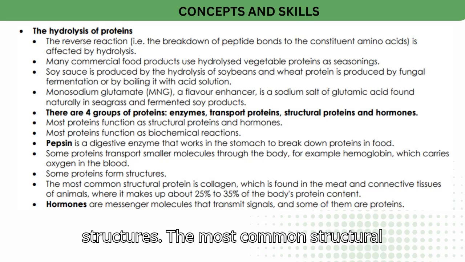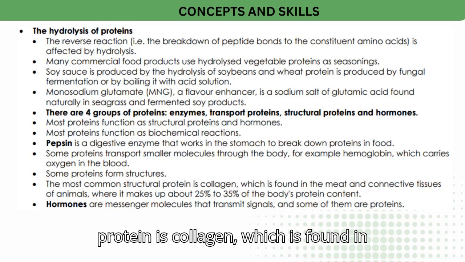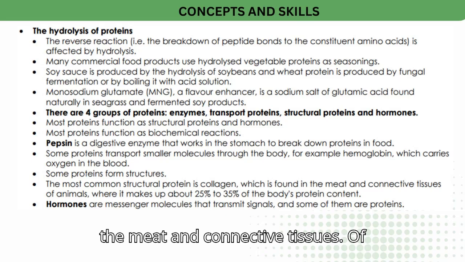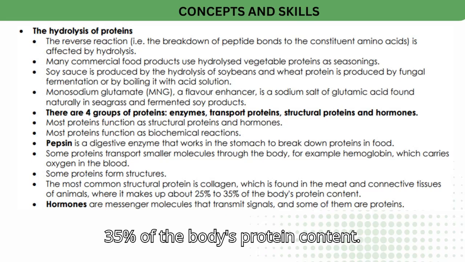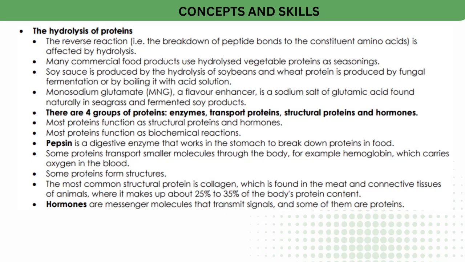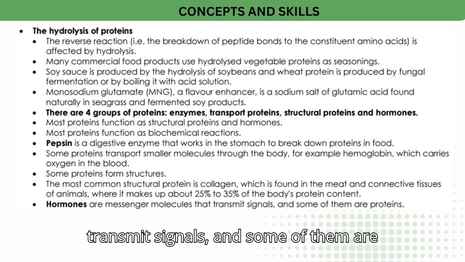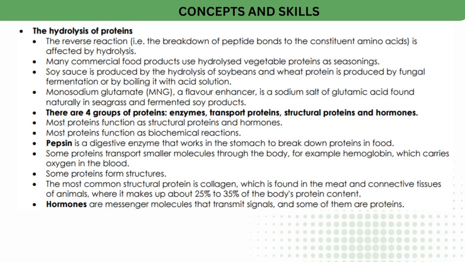Some proteins form structures. The most common structural protein is collagen, which is found in the meat and connective tissues of animals, where it makes up about 25% to 35% of the body's protein content. Hormones are messenger molecules that transmit signals, and some of them are proteins.